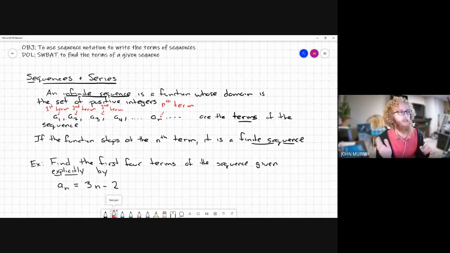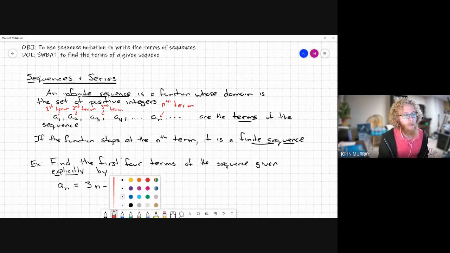Now, for an infinite sequence, it goes beyond the nth term, right? It keeps going on, and that's why all those dots are there. After a sub n, you'd have a sub n plus 1, and then n plus 2, and then n plus 3, and it would keep going on and on forever.